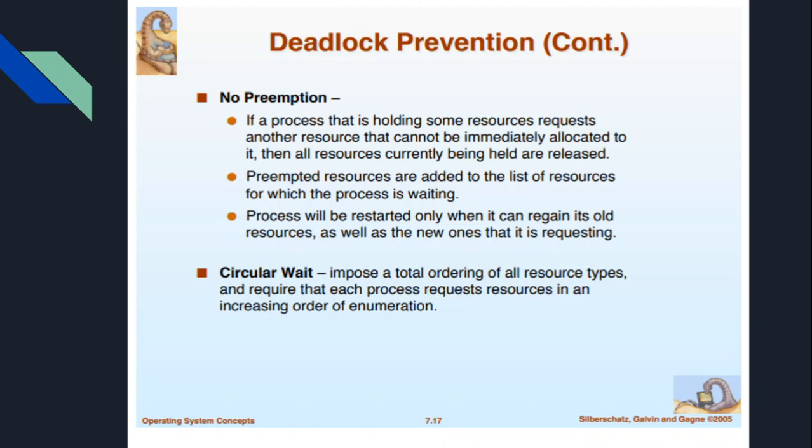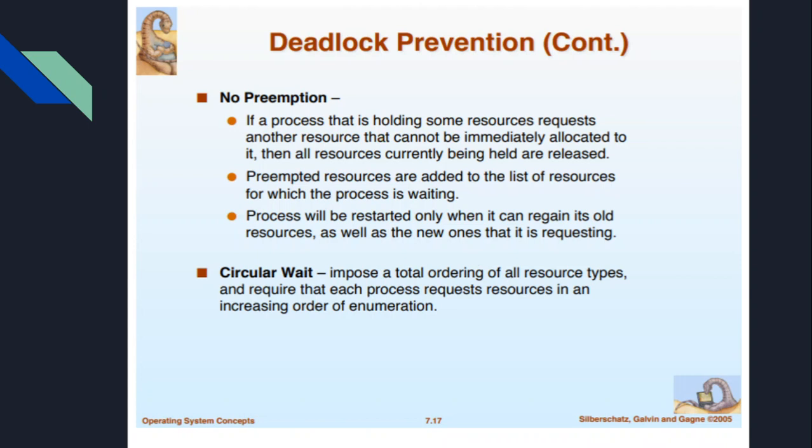In that case, it has to release all the resources it was holding previously. Once it has released them, and then acquires every resource it needs, it can start the process execution. So that is no preemption. That means once it starts, it will not stop for any resources. This is one case where we can prevent the deadlock, because every resource has been allocated, so why should there be a deadlock?